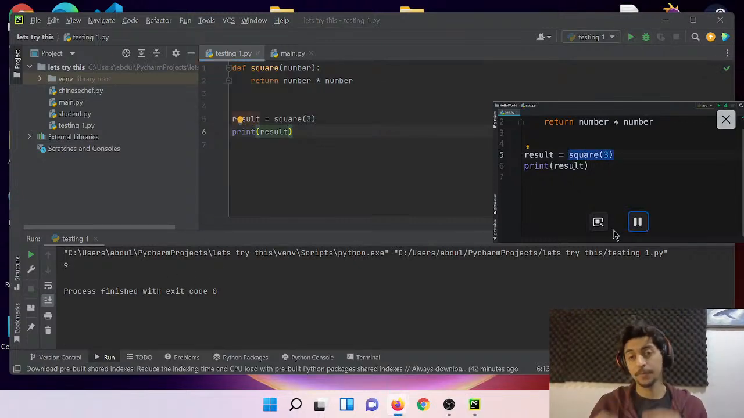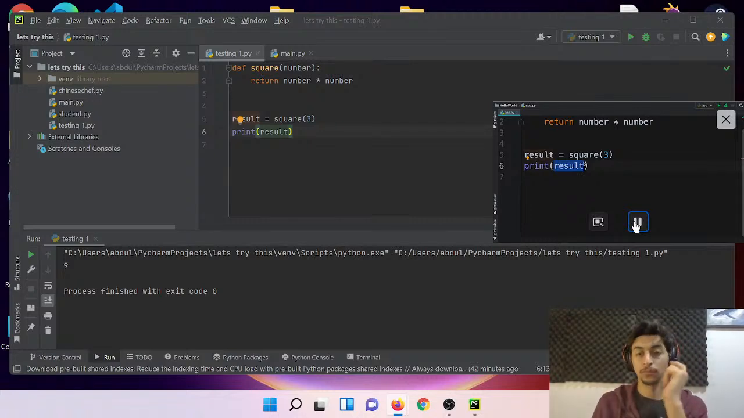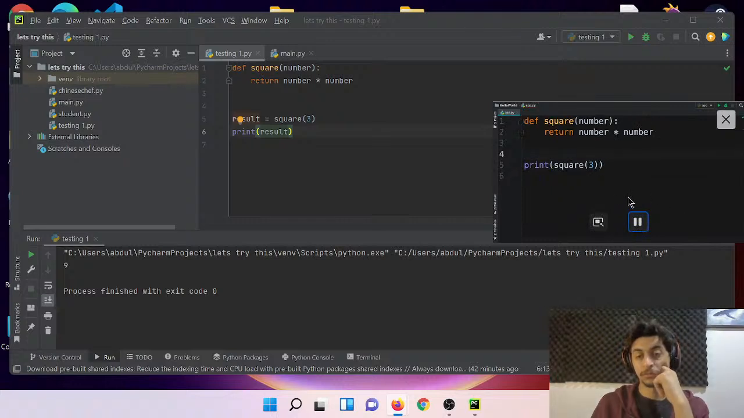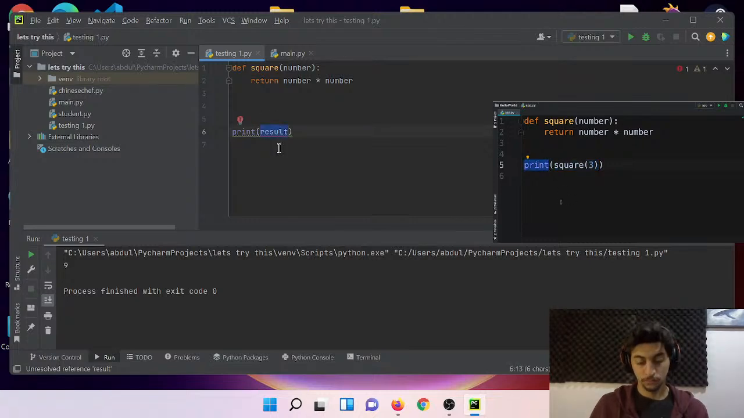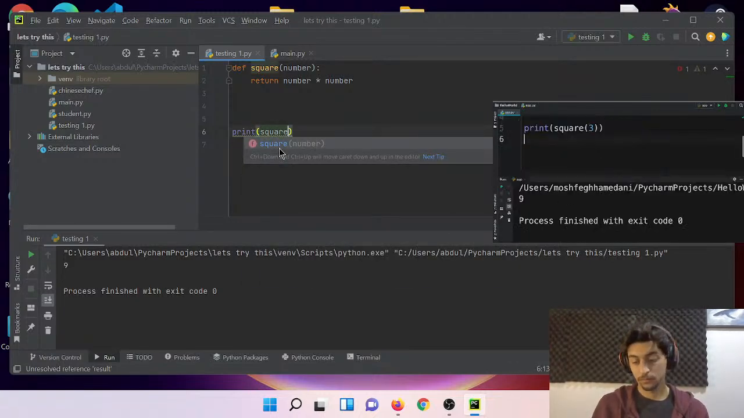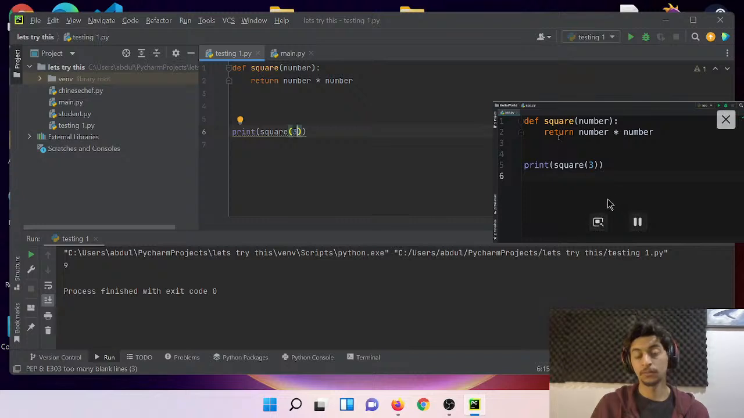We could also call this function directly inside of the print function without defining a separate variable. Sometimes this is useful for writing shorter code. So in this case, we don't really need this result variable. We simply want to print the square of 3. So we could simply pass this function call right here as an argument for the print function. So let's delete this variable. Now our code is shorter. So with this, we're calling the square function. This returns a value, and we'll pass that value as an argument to the print function. Okay? When we run this program, we get the exact same result. There you go.